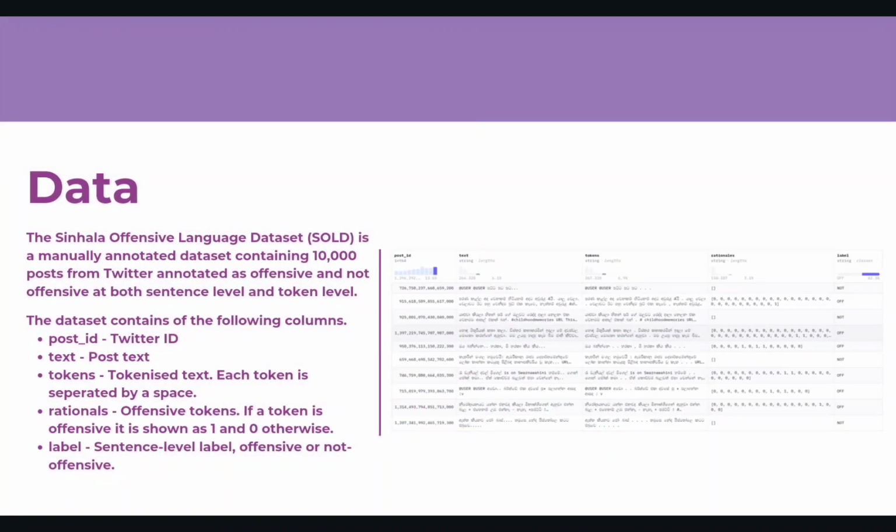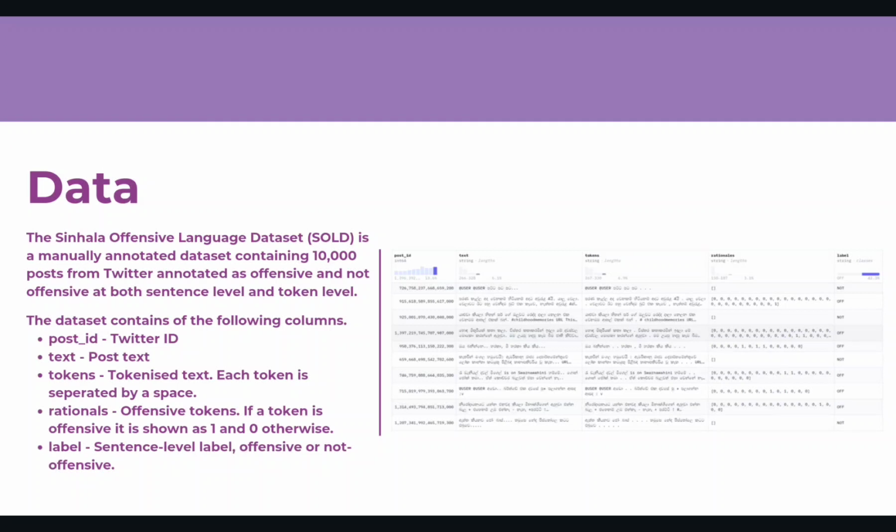The Sinhala Offensive Language Dataset (SOLD) is a manually annotated corpus of 10,000 Twitter posts in Sinhala. Each post is labeled as offensive or not offensive at both the sentence level and the individual token level.